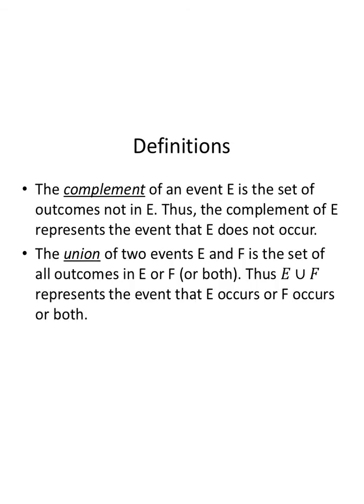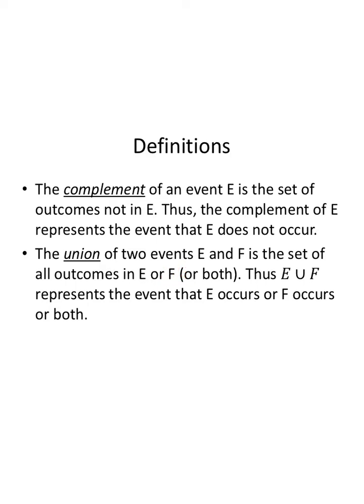Now the complement of an event E is the set of outcomes that are not in E. For example, if your favorable outcomes are not landing on Park Place, Luxury Tax, or Boardwalk, then the complement is you landed on that and lost all your money. So the complement of E represents the event that E does not occur. I wasn't able to miss those 3 spots.